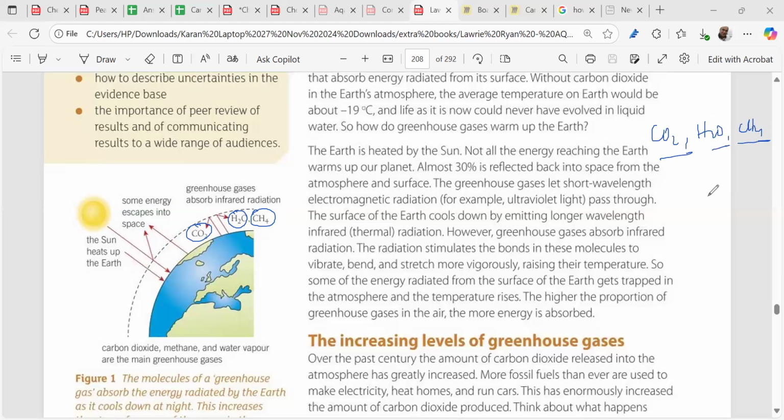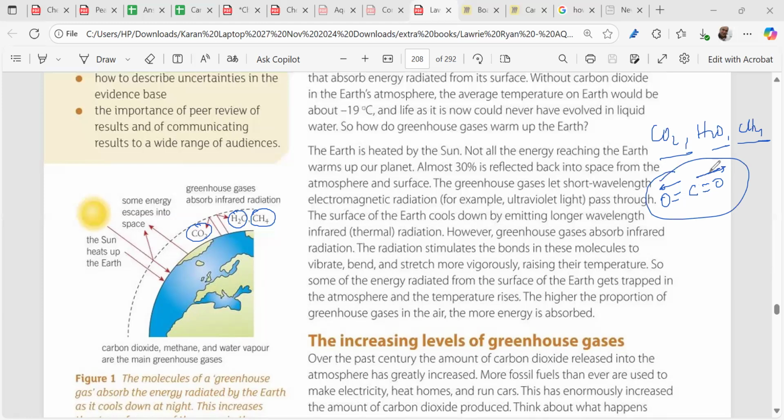Now what do they do? By a complex process of bond stretching, when infrared ray is given, we have to learn this in the chemistry HL portion of the infrared. When you give infrared ray, what happens? The bond stretching and bond compressions take place, and the vibrations increase, the natural vibrations increase. We can also see in the chapter where we studied infrared, the ways to determine the bond.